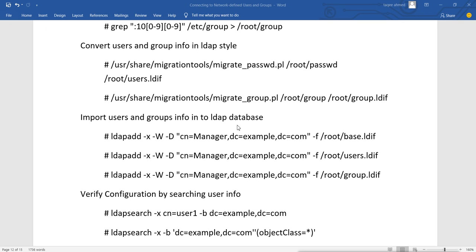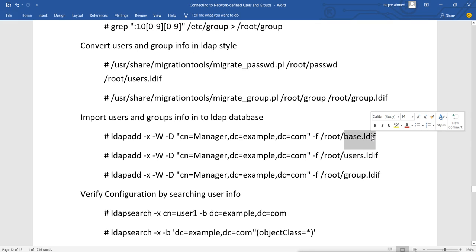Now for importing, again we will use the ldapadd command. ldapadd with the -x option, -D, and this is the name, and this is for the base. We have already created the base file.